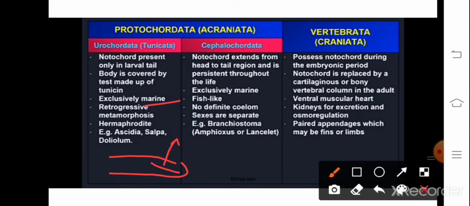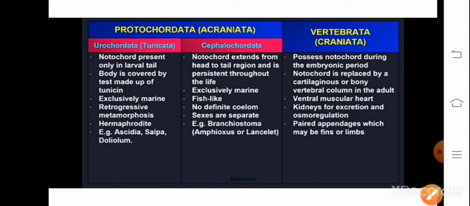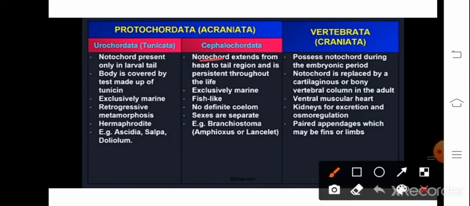Next is Cephalochordata. Here notochord extends from head to tail region and it persists throughout life. In the first subphylum, it was only present at the tail portion, but here it extends from the head to tail portion like this.